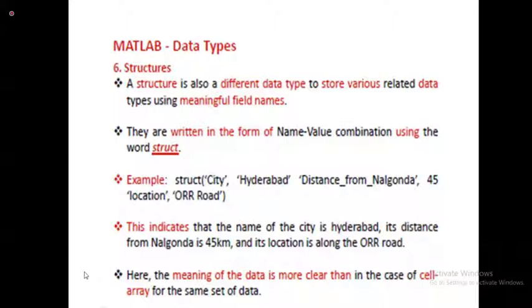Please remember, in the structure you have to use the open brackets. You write the things you want to explain clearly here. If you want to write some sentences or give information, and if you want to address it, there are some different things. We will see them: where the city location, this Hyderabad location, is stored, how to address it, how to recall it. These things we are going to have. This is what structures are about.